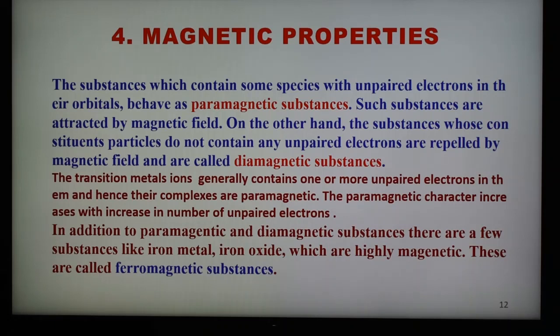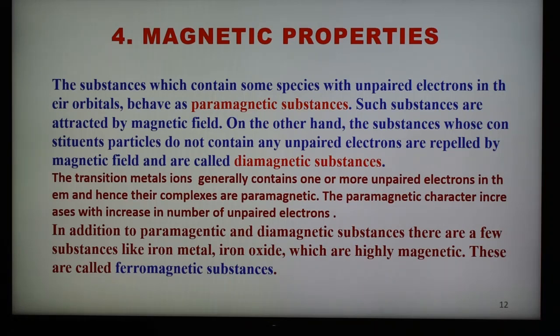So remember that there are paramagnetic, diamagnetic and ferromagnetic substances. Iron is the well-known example of a ferromagnetic substance. Even when the magnet and the iron are placed at a larger distance, the iron is attracted toward the magnet because of the larger force of attraction, and such substances are called ferromagnetic substances.